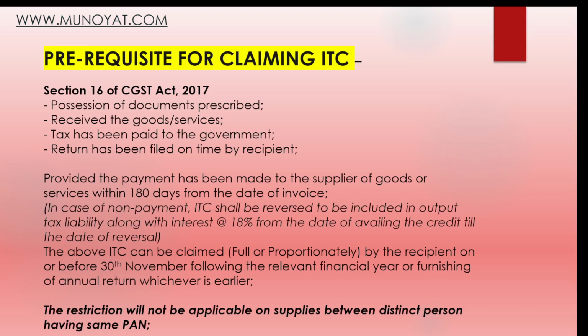So the government has given a chance and has extended from September to November 30th for again claiming the ITC, which was reversed for non-payment of the invoice amount to the supplier.